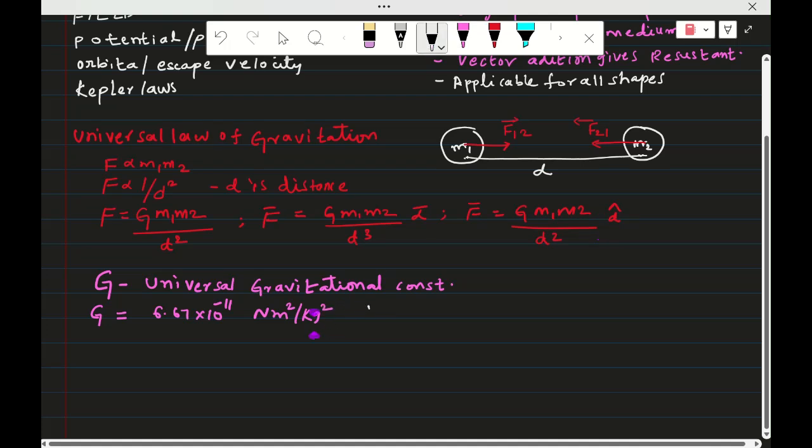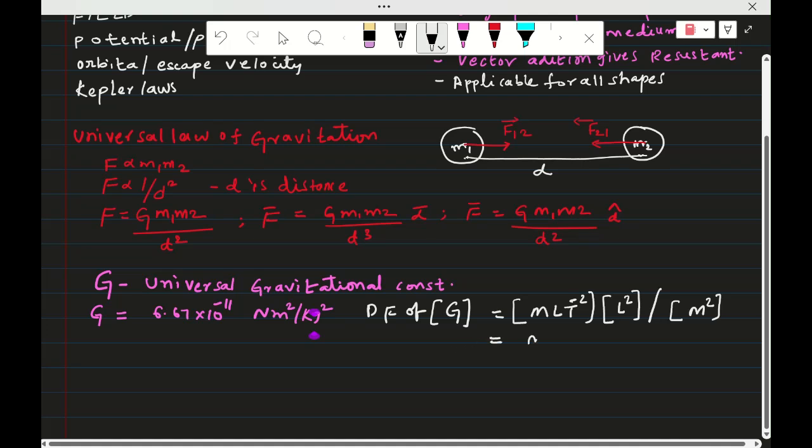From this I can write the dimensional formula of G. The dimensional formula of newton is M L T power minus 2, of meter square is L square, and of kg square is M square.